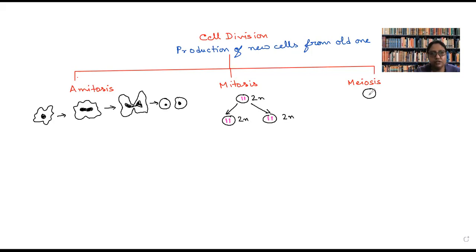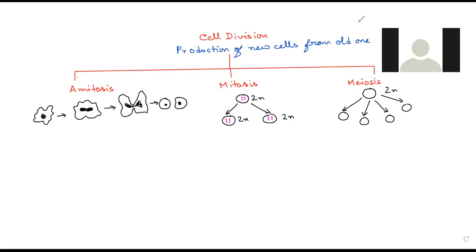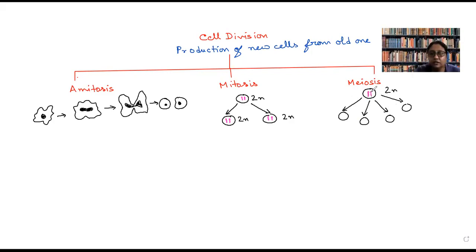In case of meiosis, if a cell is 2n, at the end it will produce 4 cells. And these 4 cells will be production of double cells.